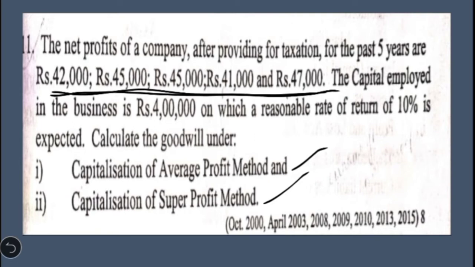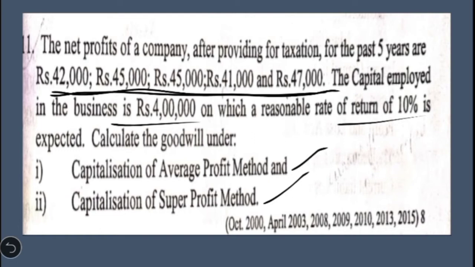Then the capital employed in the business is given as 4 lakh and the normal rate of return is 10%. So now let us first calculate the value of goodwill under the capitalization of average profit method. Just now we discussed we have to follow 4 steps. In the first step we calculate the adjusted average annual profit.